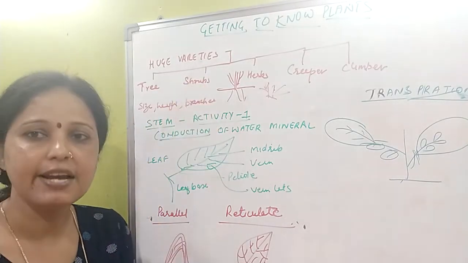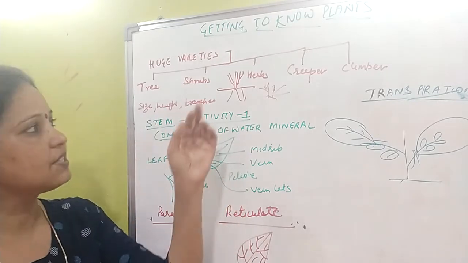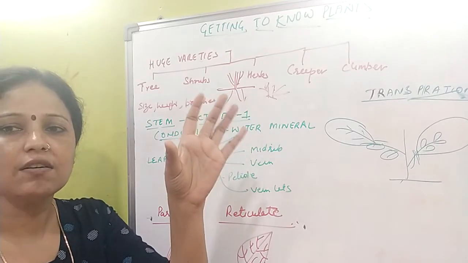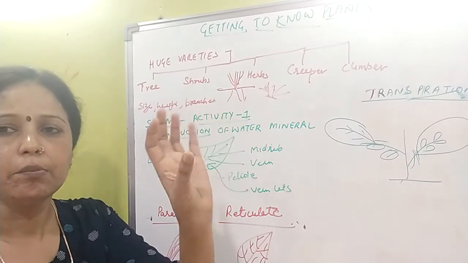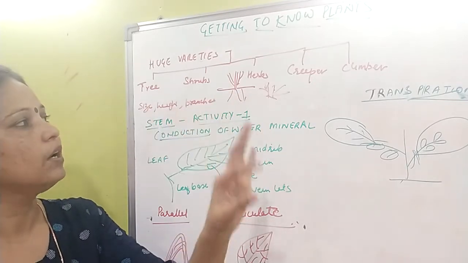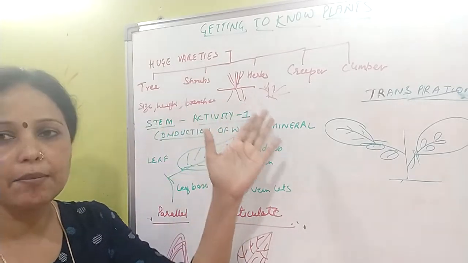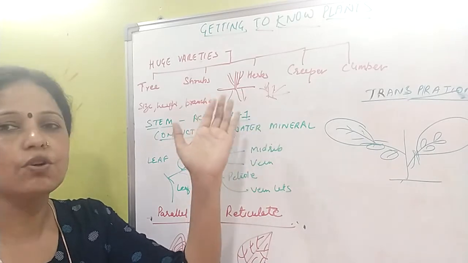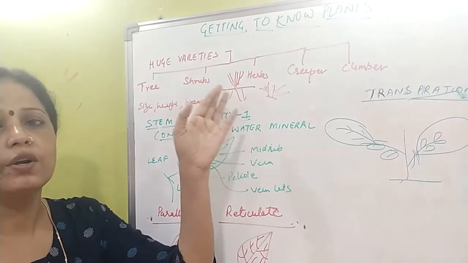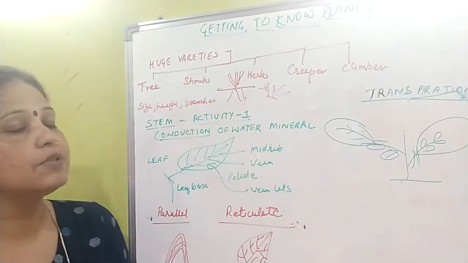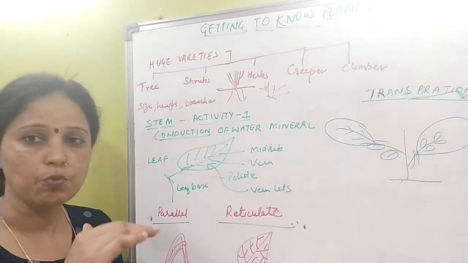Shrubs are the medium-sized plants, and their branches arise just above the ground level. Their stem and branches may be green or brown, but they are not very hard like trees. Examples are the lemon tree and the hibiscus plant, also known as the China rose, or you can say rose. Herbs are those plants which are very small in size.